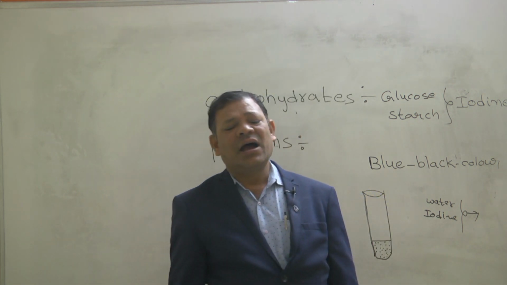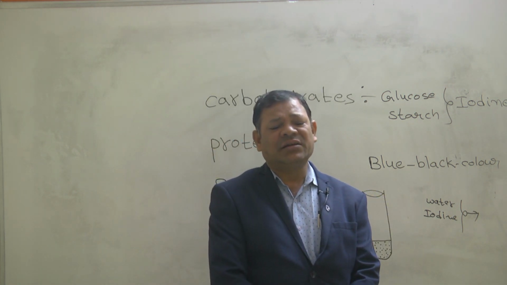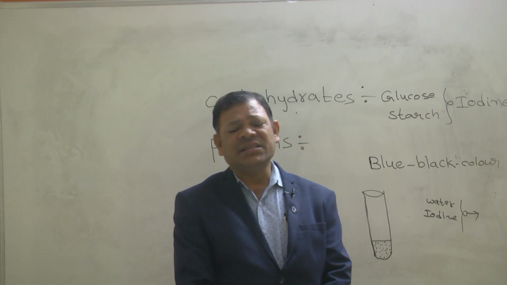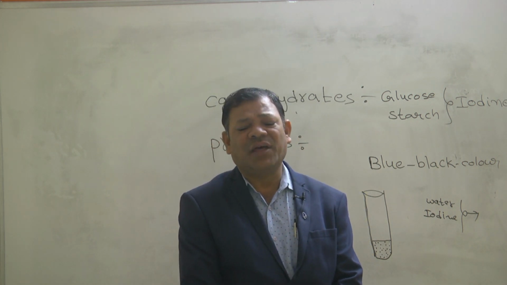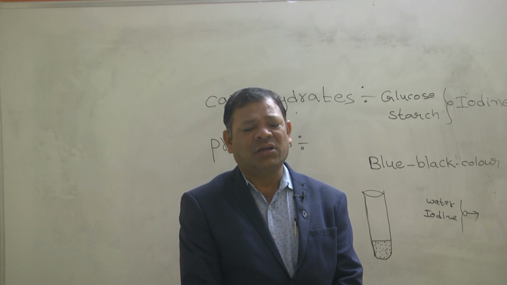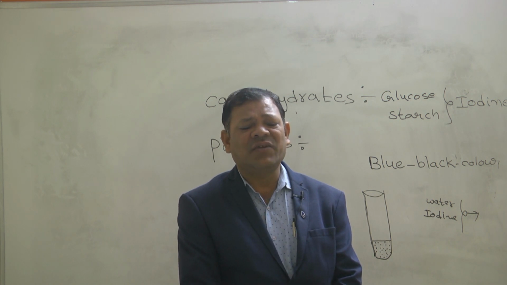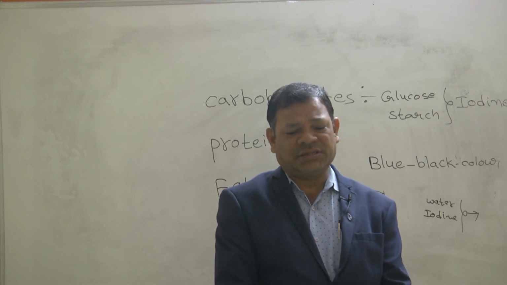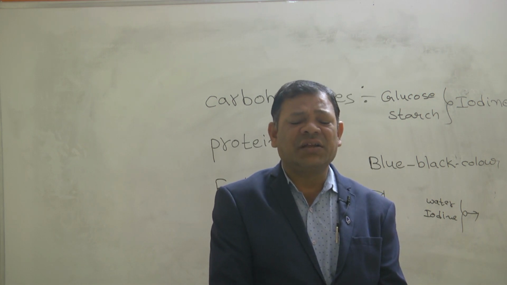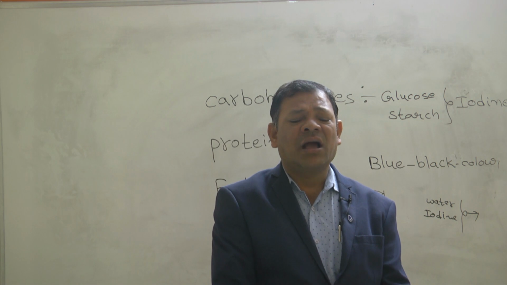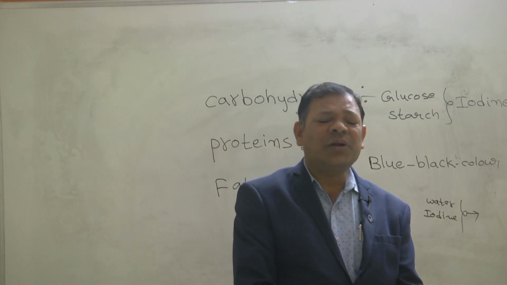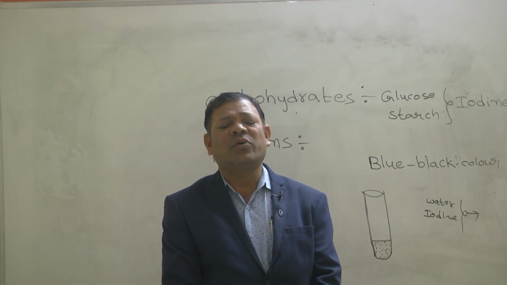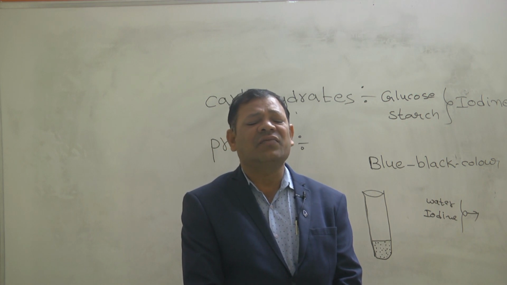This is the identification of carbohydrate. This is the identification of starch. Which test do we conduct for identification of starch? Iodine test. Which test can identify carbohydrate? Iodine test. Adding iodine to the carbohydrate, which color does it turn?